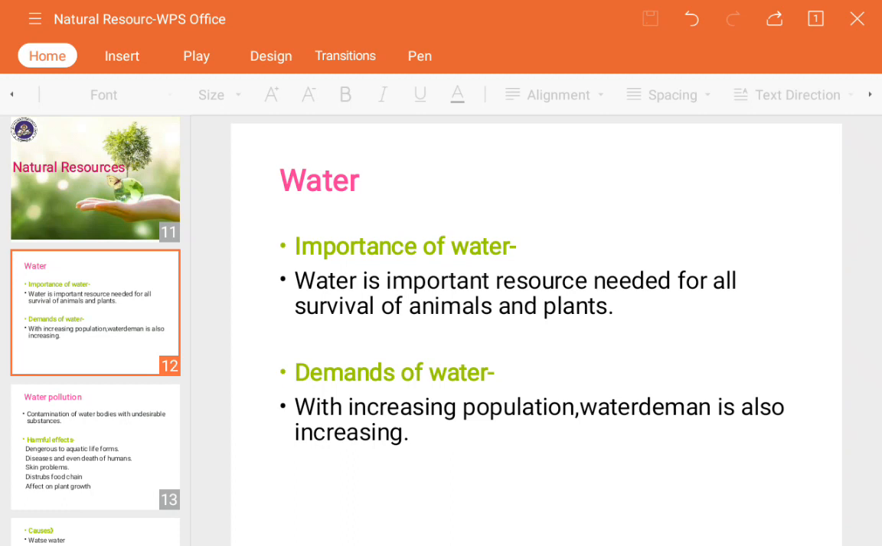Water forms 2/3 of our body, meaning our body consists of a 2/3 portion of water. It keeps the body temperature normal. It is also used for agriculture purposes. So there are so many uses of water. Without water, living forms cannot survive on the earth. Each and every second, minute, hour, day requires water.